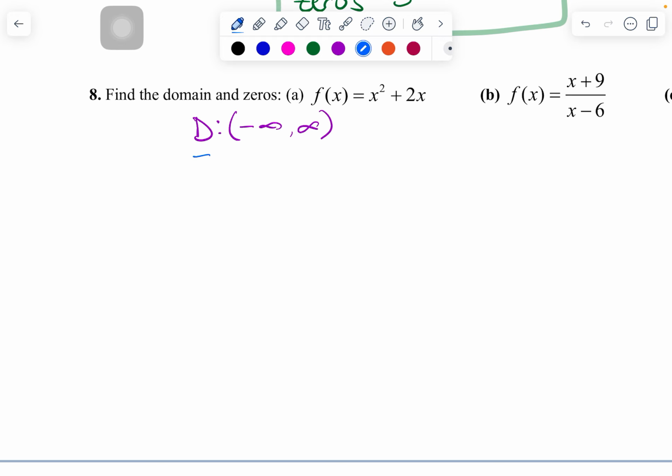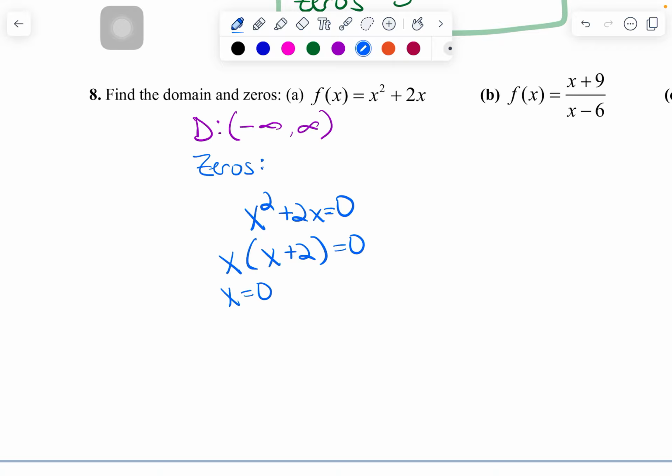I also want to find my zeros. So to find the zeros, those are your X values that make your function equal to 0. So I'm going to take the function, and I am going to purposely set it equal to 0. And I'm going to factor, right? I'm looking for a GCF here. They both have X in common. So X times (X plus 2) equals 0. Awesome. So I've got it factored. Take each factor, set it equal to 0.